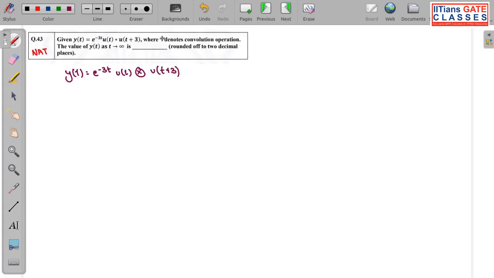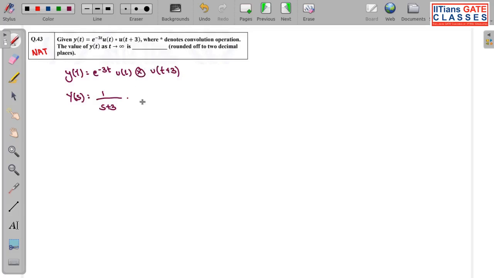Where this asterisk mark denotes convolution operation, the value of y(t) as t tends to infinity is. So I can take Laplace transform both sides. So this will be Y(s) is equal to 1 by s plus 3, dot convolution,